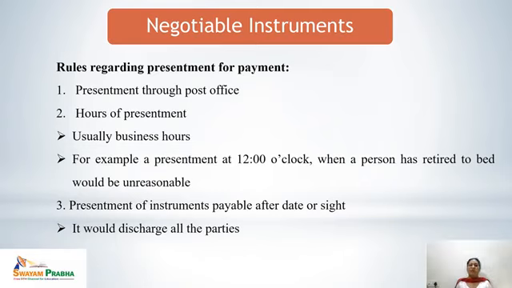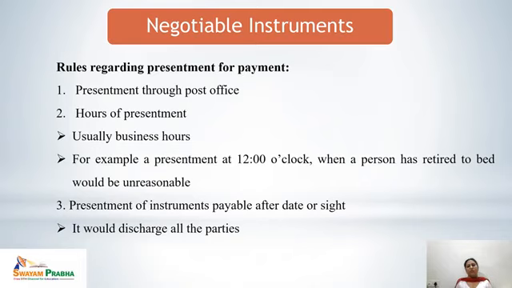Hours of presentment are usually the business hours. For example, a presentment at 12 o'clock at night when a person has retired to bed would be unreasonable. The bill must be presented during usual business hours, 8 to 8, 9 to 9. Any odd time would not be considered an hour of presentment for payment.